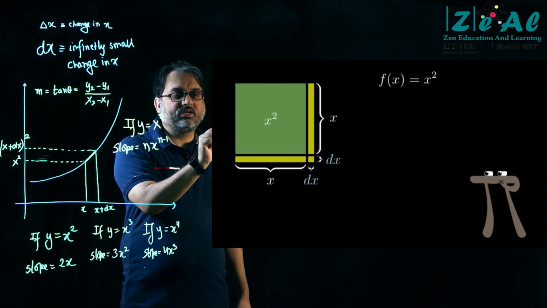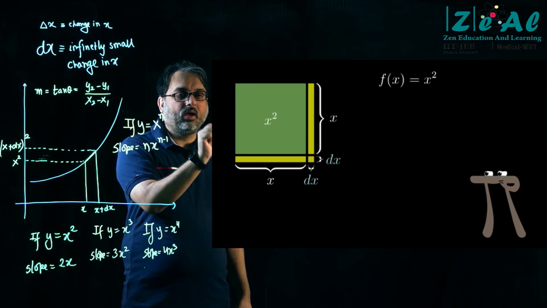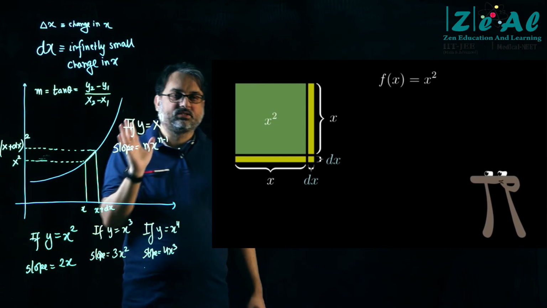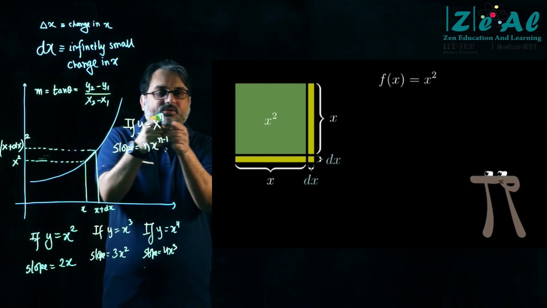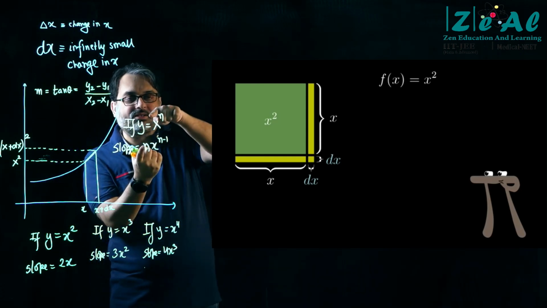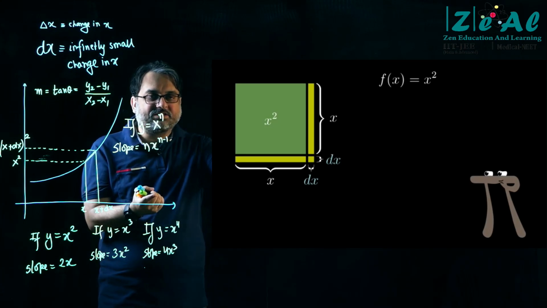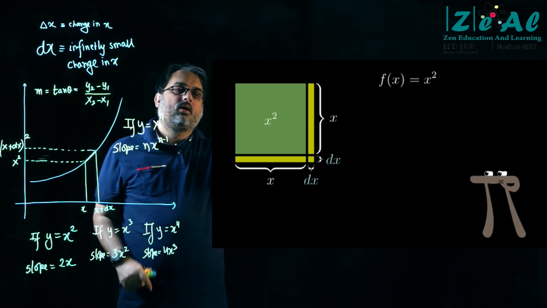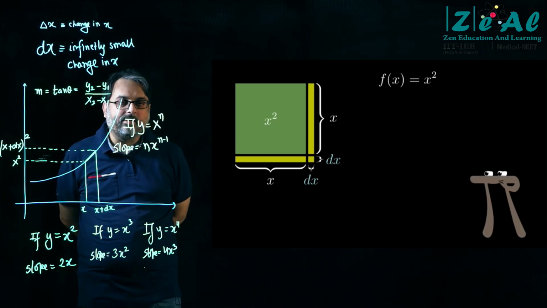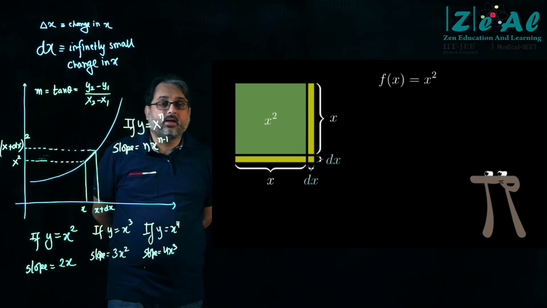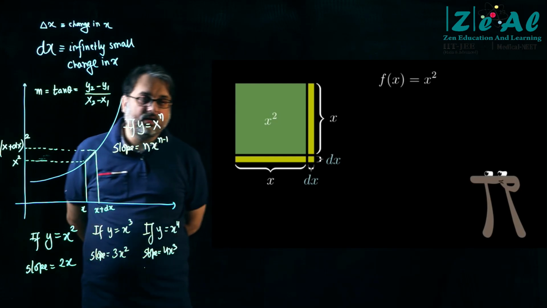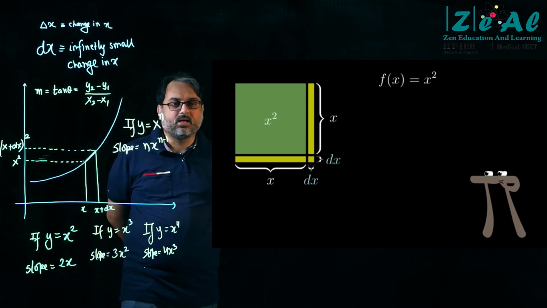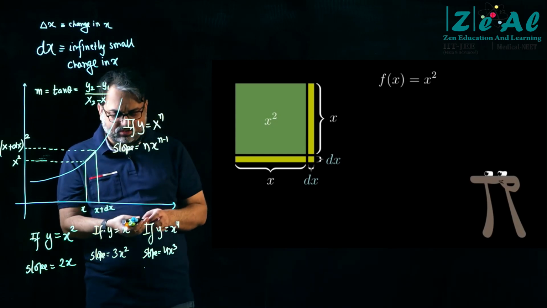So we are changing x slightly, okay, and what does that give us? When x is changed slightly, the side of the square increases and the other side of the square increases by that small amount, and the area changes by that yellow amount. Now I want to know how much this yellow amount is. What is this yellow amount, right? And we worked that out last time, and you can really work it out here as well.